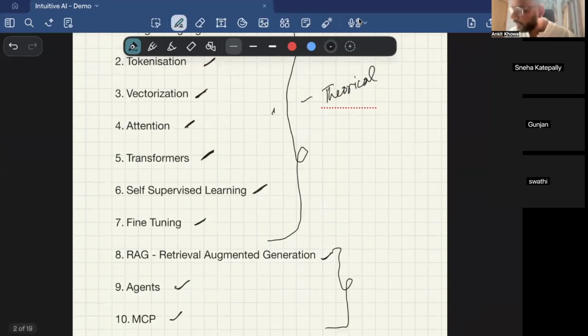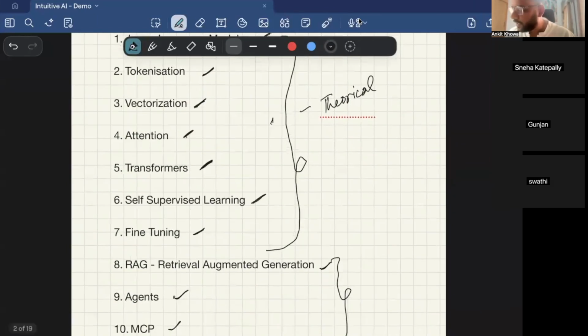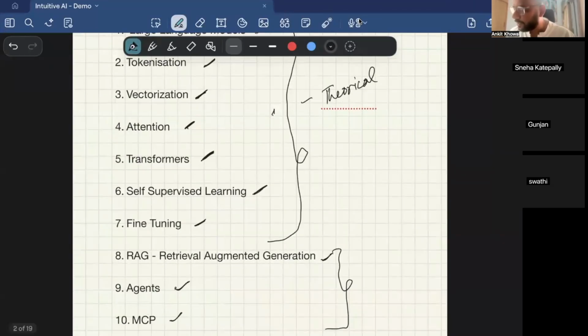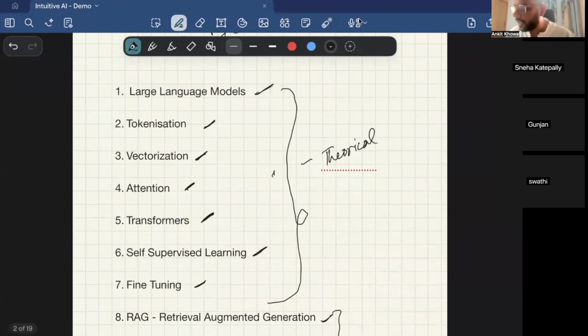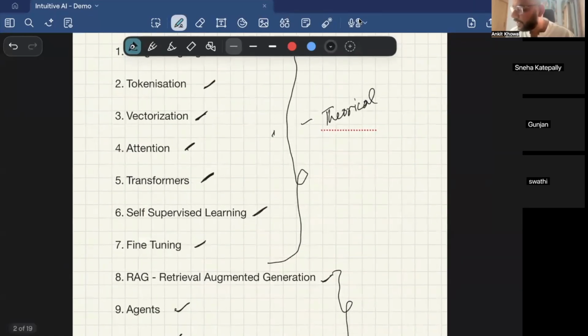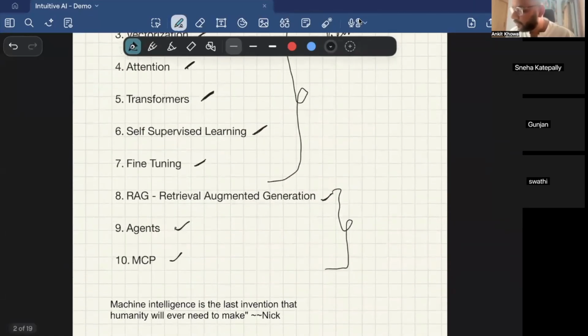If you go through articles or anything else on the internet, these are the top 10 concepts of AI that surface at every level, whether you are reading a paper or any article. Everywhere, these 10 concepts are mostly used.